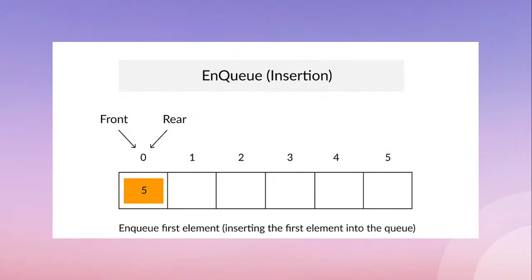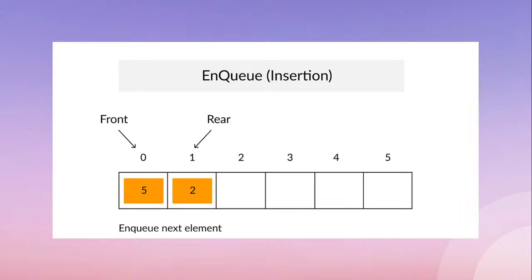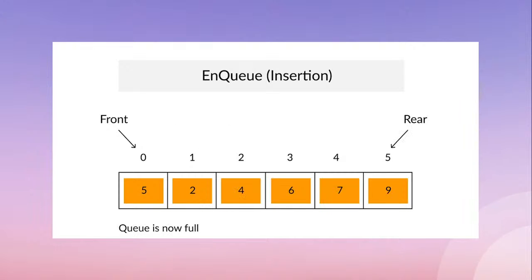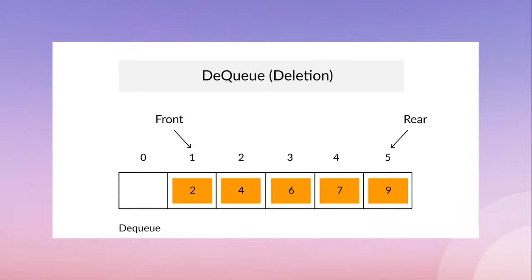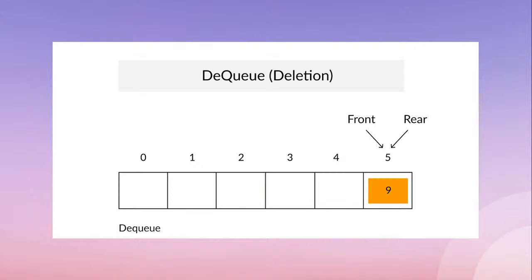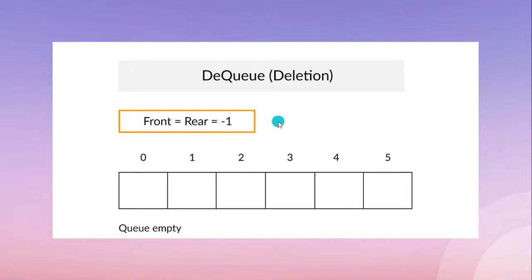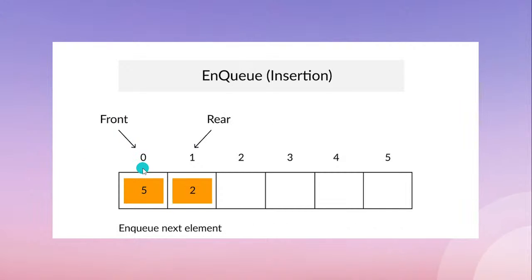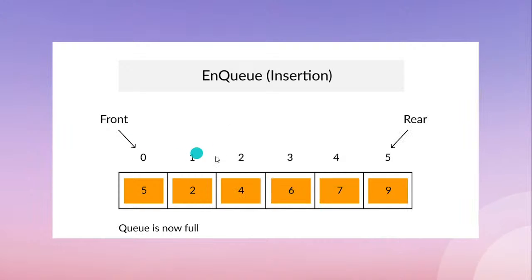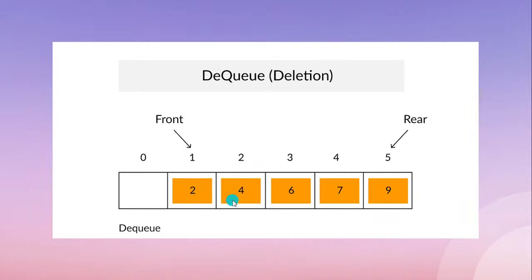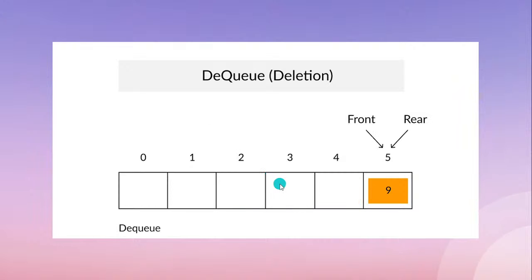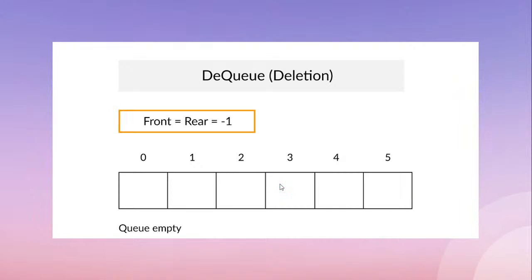Now let's understand what pointers we are going to use in our queue. As you can see here, it is showing the dequeue operation. For the enqueue operation, which is insertion, we have to set two pointers, front and rear, which are pointing at the 0th element. Then we move rear one by one and the elements get added. For deletion we move the front pointer and the elements get removed. In this way enqueue and dequeue operations are performed inside a queue.